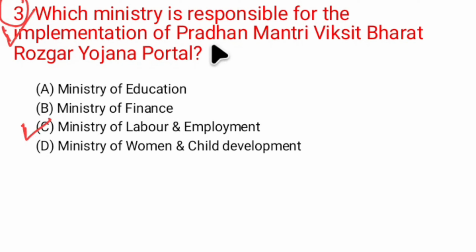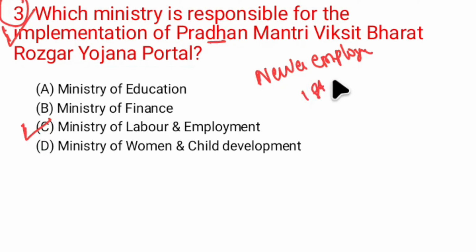Who are the eligible candidates under this scheme? Basically this is for new employees, meaning first time employees, and the salary should not be more than 1 lakh.